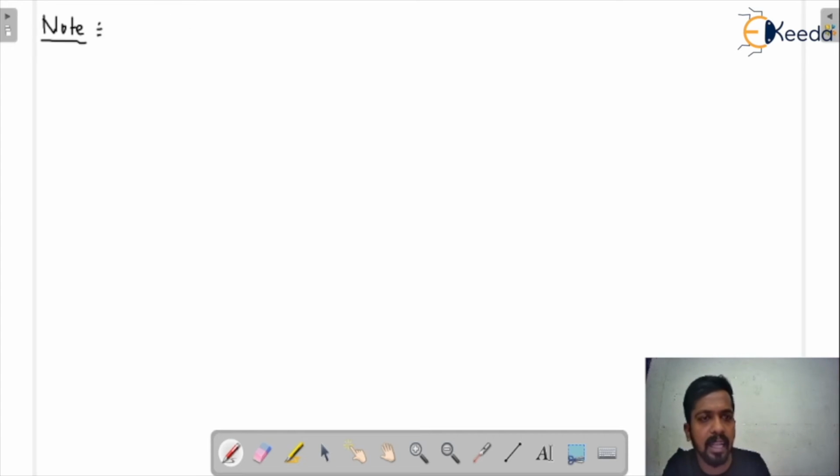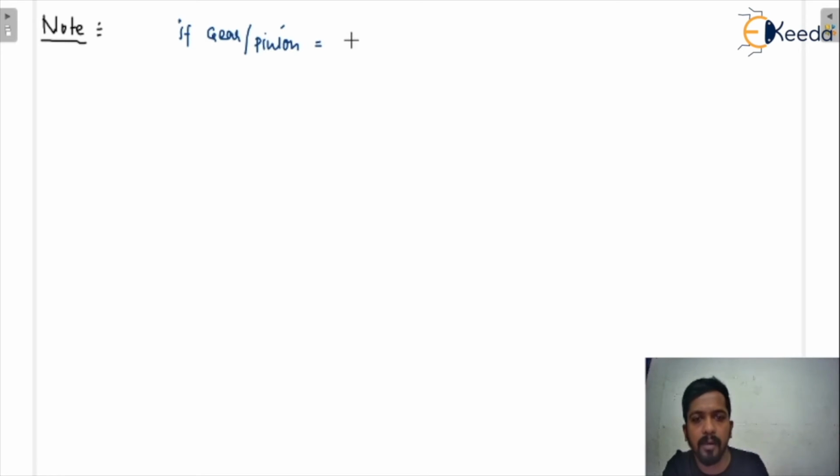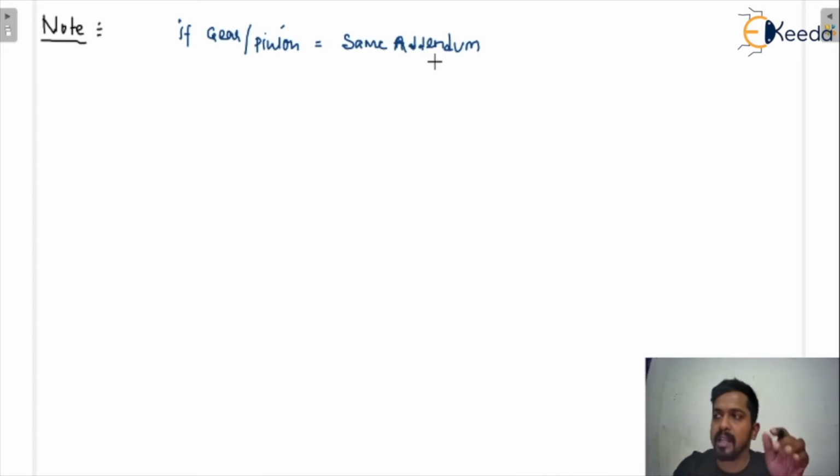In the first case, when the gear and the pinion have the same addendum. For example, if in the question it is given that pinion and gear have the same addendum, and you have to find the minimum number of teeth on the pinion in order to avoid interference. So what will you do? If you don't know the concept, you will directly apply the formula for the minimum number of teeth, and you will get the wrong answer.